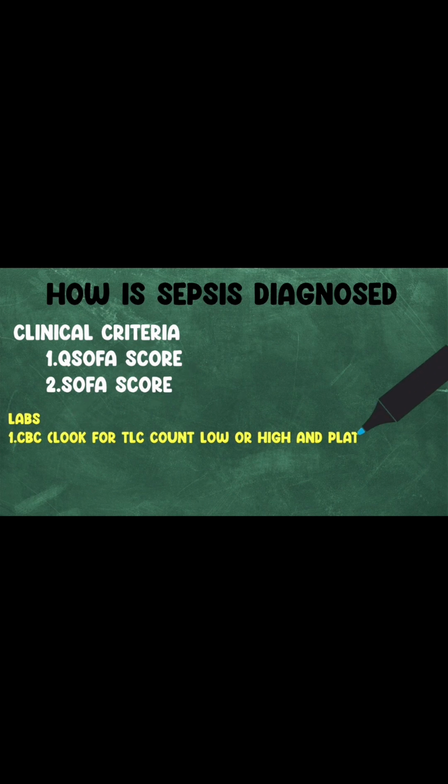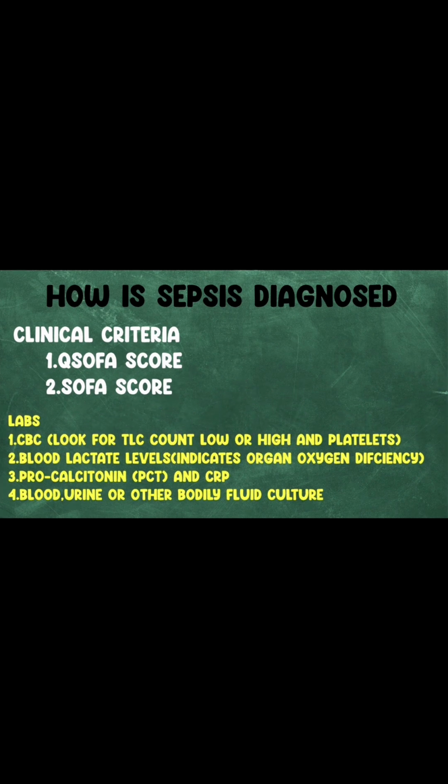Okay, how to diagnose a case of sepsis? There are clinical criteria and some labs. In clinical criteria, we use the qSOFA score outside the ICU and the SOFA score inside the ICU to check the severity of sepsis. On lab investigations, we look for CBC, where the TLC count may be high and platelets may be decreased, blood lactate levels, procalcitonin and CRP levels, and blood culture to know the offending organism and to specifically treat that infection. So it is the combination of clinical criteria and lab values.